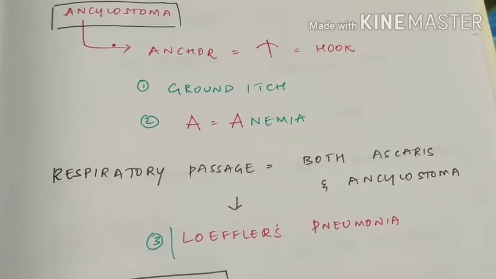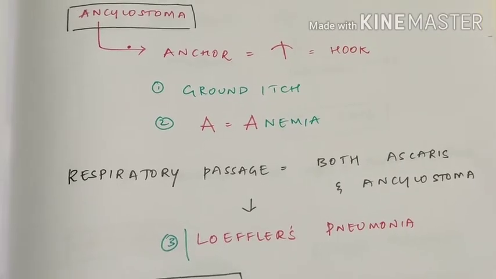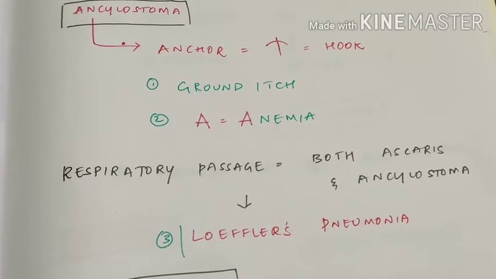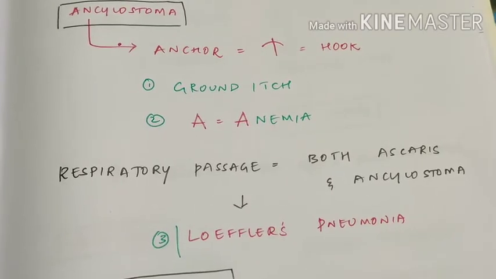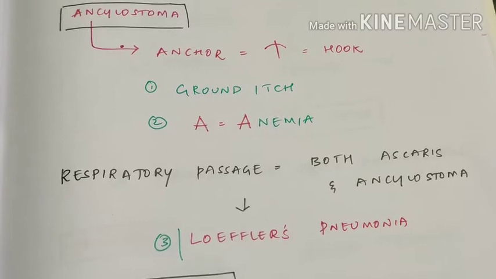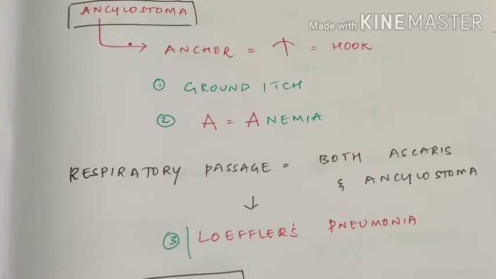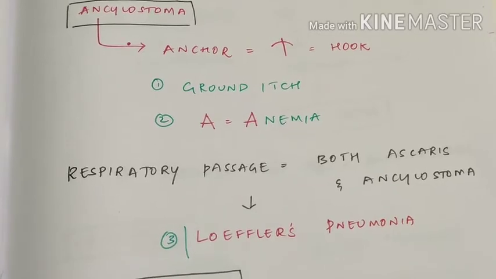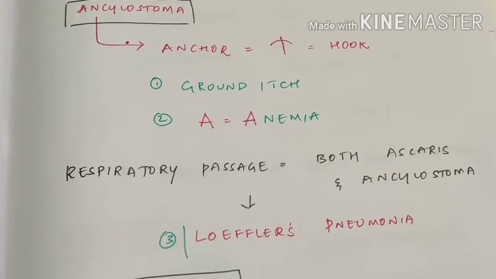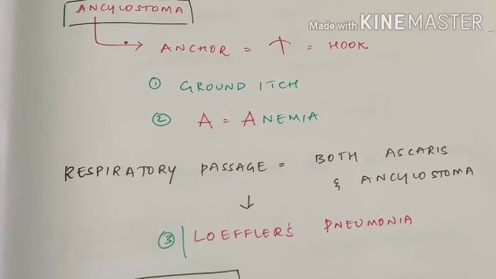Ground itch means when you walk on the ground without shoes or chappals, this hookworm will penetrate your skin and enter inside. So it can cause ground itch. Remember A for ankylostoma, A for anemia. Ankylostoma and necator both are hookworms. They'll cause anemia, they'll cause ground itch.